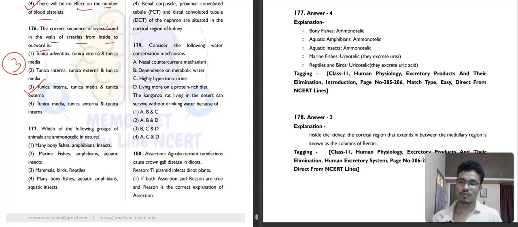Which of the following groups of animals are ammonotelic in nature? Bony fishes are ammonotelic. Aquatic amphibians are ammonotelic. Aquatic insects are ammonotelic. So all of these, okay. The correct one here will be the fourth option. The rest are marine, urea, you can say this.